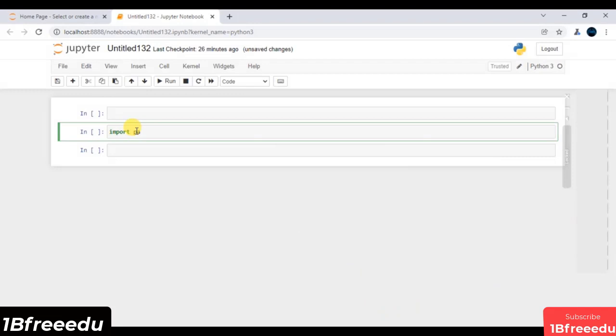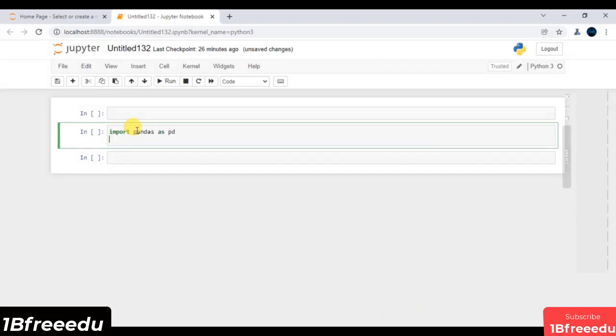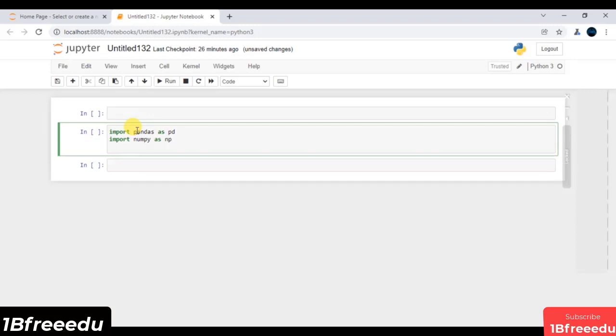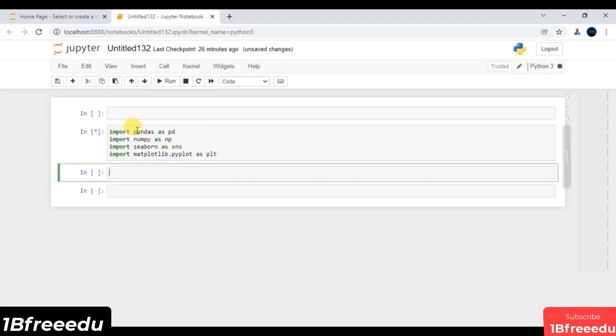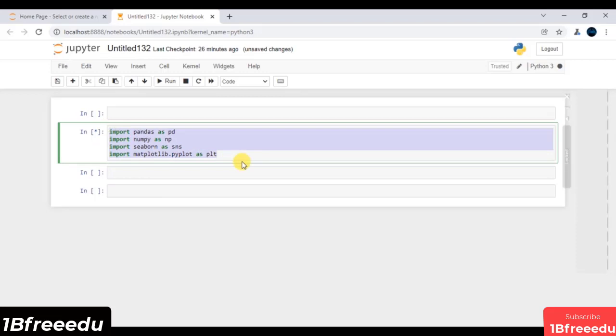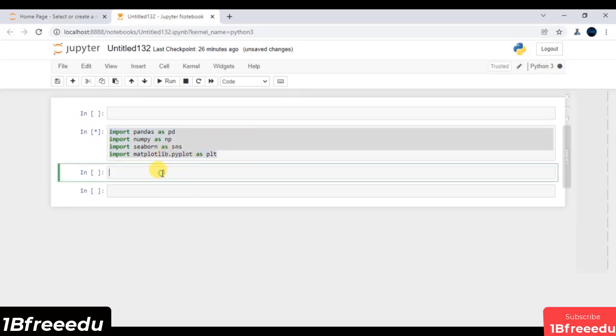Very first, I'm going to import my pandas module and create its alias, let's say pd. Then I'm going to import another module, which is NumPy, for numerical computations. The third is Seaborn, with the alias sns. Then Matplotlib, and from this module I go inside one more module, which is pyplot, with the alias plt. Now let me execute this cell using Ctrl+Enter.